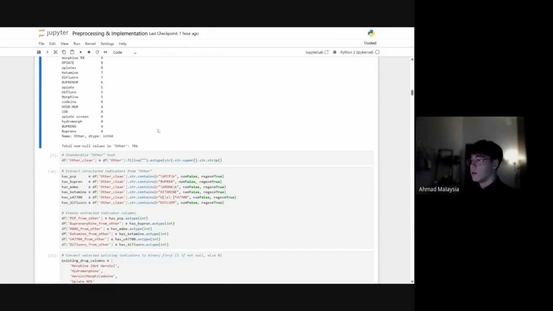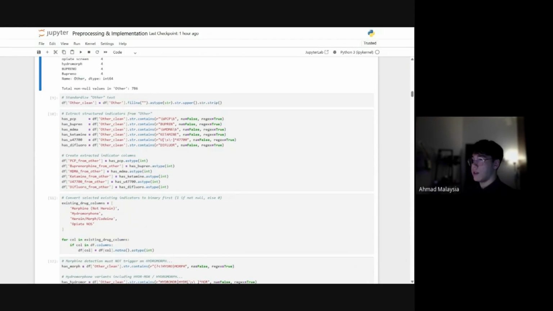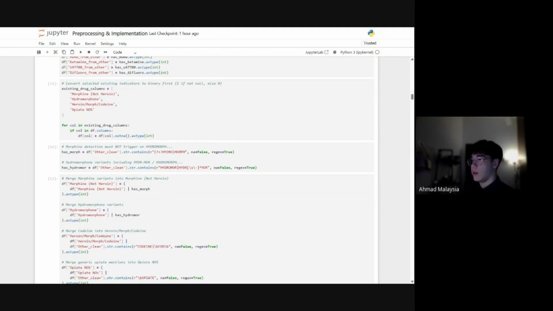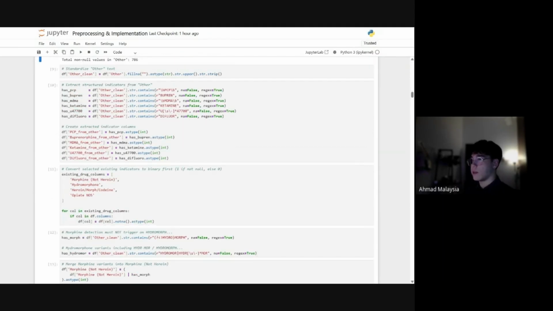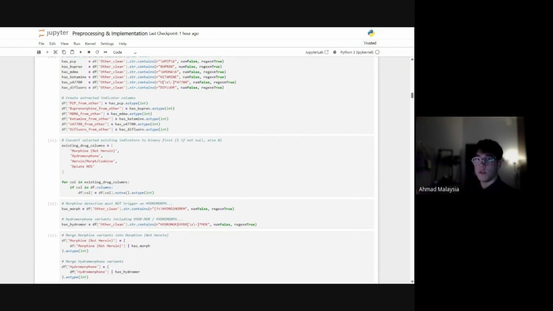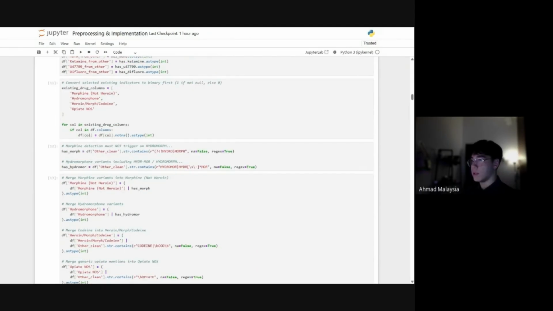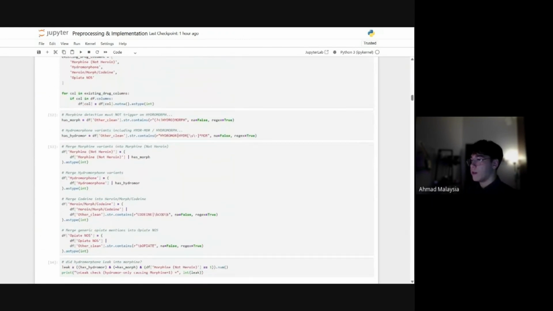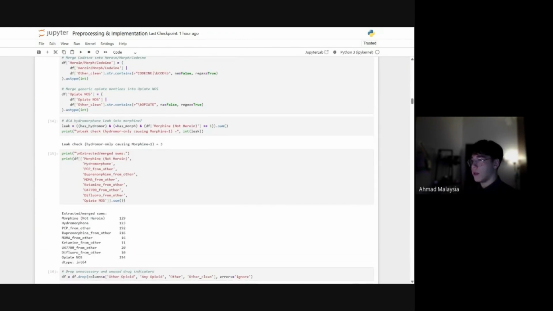Now we're just standardizing all the text in there, so we can make it all uppercase or lowercase, just one specific format, so we can actually extract them. Then we'll extract them and create columns for them. These are the ones that are the most significant from the ones that we extracted. Some of them were just repeated.